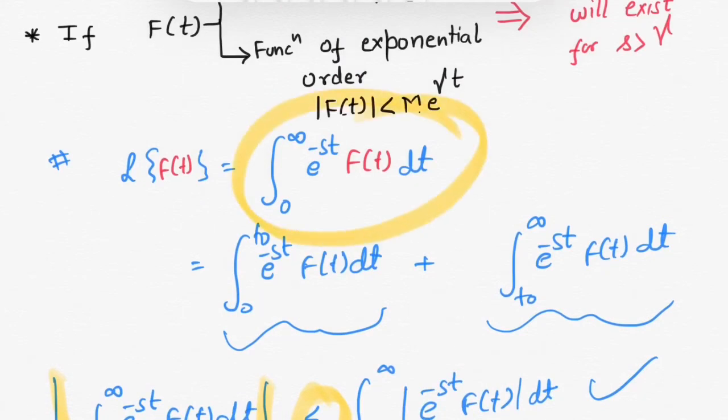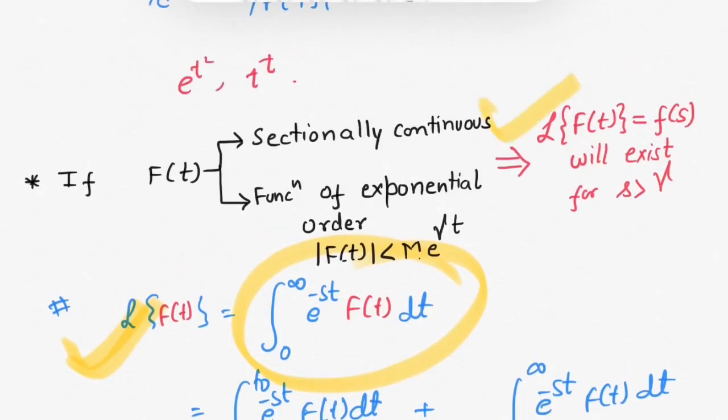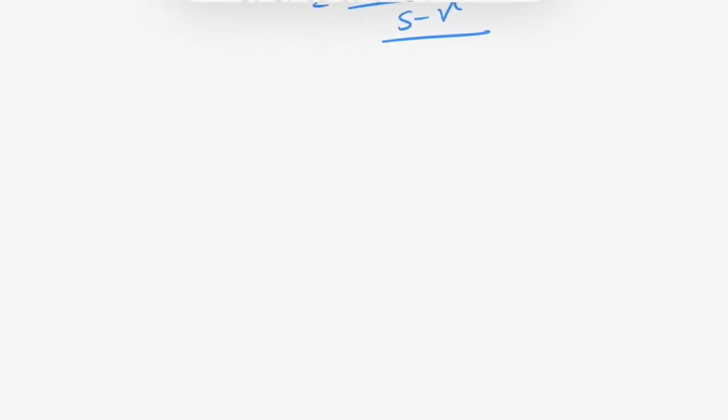That means if this integration exists, then this Laplace transform will also exist. So this is the proof of the sufficient condition for the existence of Laplace transform. This condition is only sufficient. That means if these two conditions are met, then the Laplace transform will definitely exist. If these two conditions or any one of them is not satisfied, then the Laplace transform may or may not exist. For example, f(t) equals